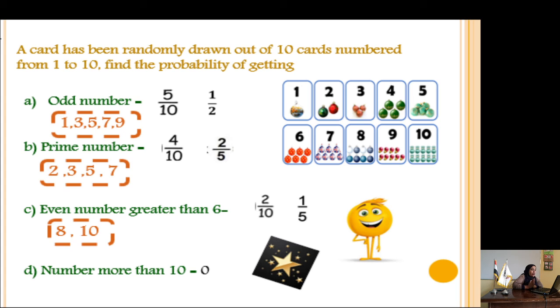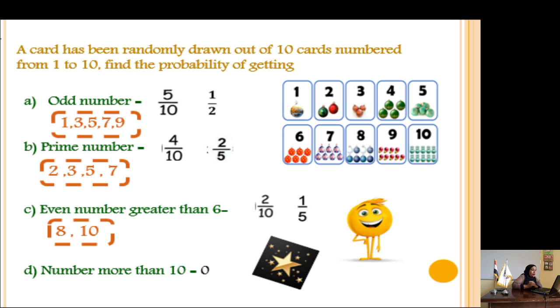What is the probability of getting a prime number? What are the prime numbers here? 2, 3, 5, and 7. Can you write 9? No, 9 is not prime. So it will be 4 over 10. 4 and 10 are even numbers, so divide both of them by 2. The answer will be 2 over 5.